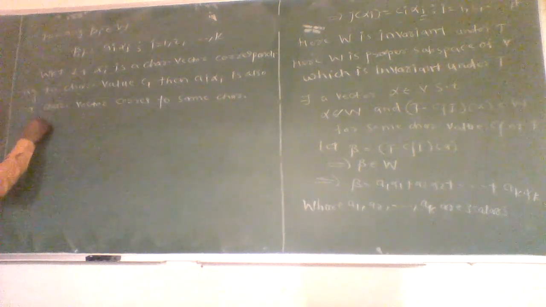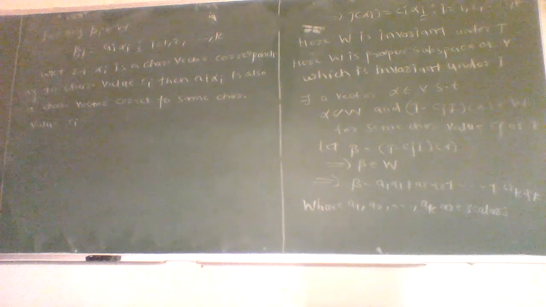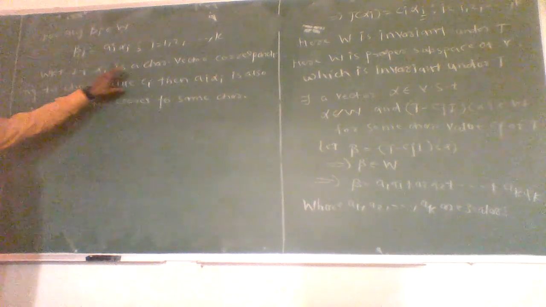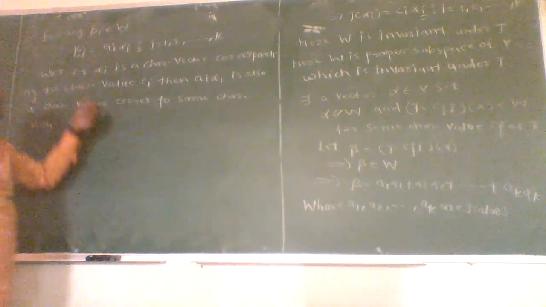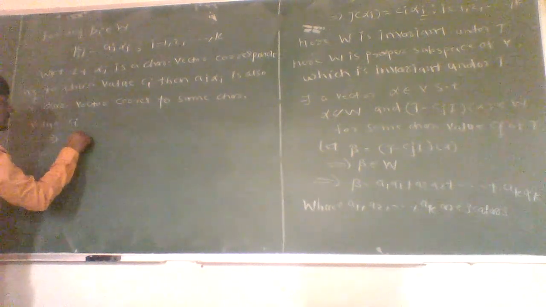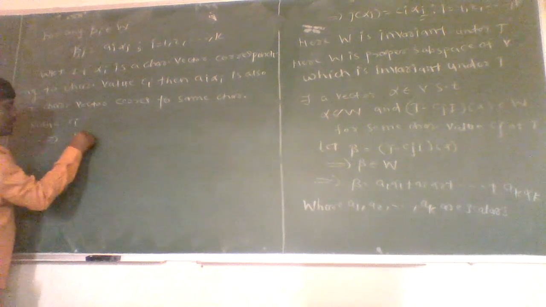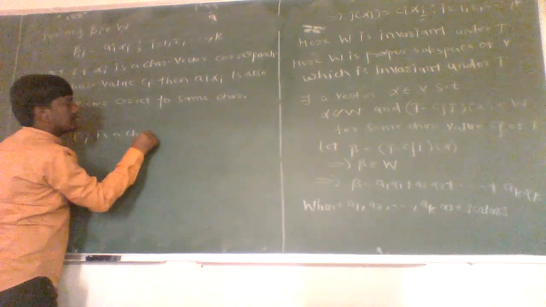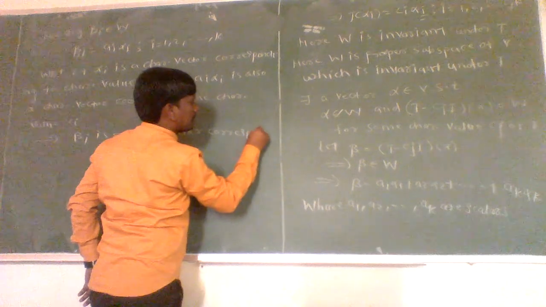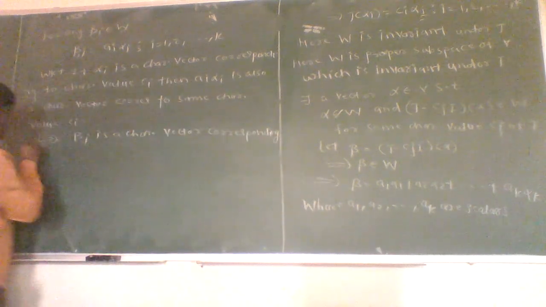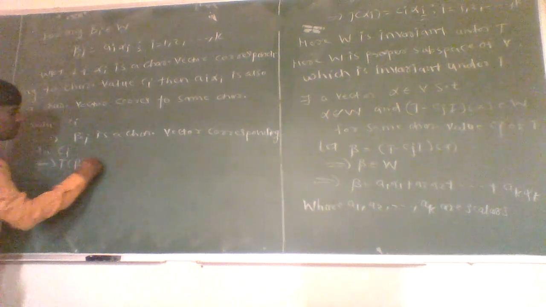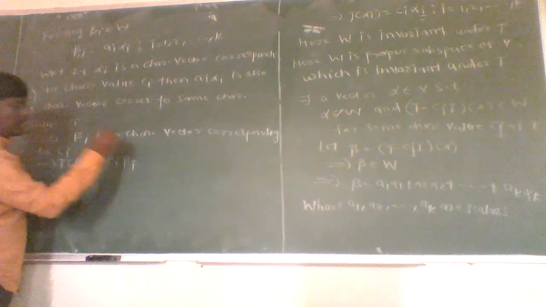We have already seen this, since any linear combination of characteristic vectors corresponding to the same value is again a characteristic vector. Therefore, if alpha i is a characteristic vector corresponding to characteristic value ci, then its scalar multiple is also a characteristic vector corresponding to the same characteristic value ci, which implies beta i is a characteristic vector corresponding to characteristic value ci. Which implies T of beta i is equal to ci times beta i.